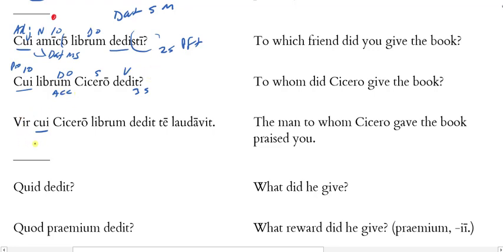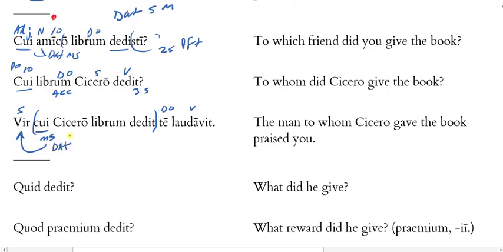And then this last one is vir qui Cicero librum dedit te laudavit. So again, we have our subject, we have our verb, we have our direct object, and then embedded in that sentence, the man praised you, we have a relative clause, it looks like, where qui, being masculine singular, matches gender and number with vir, which is masculine singular, but it's dative.